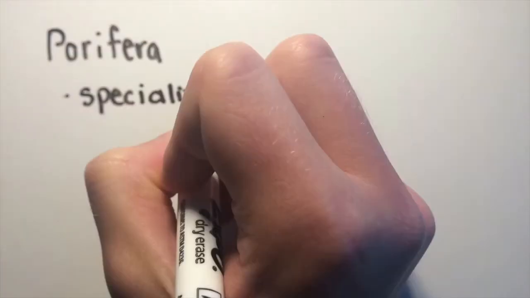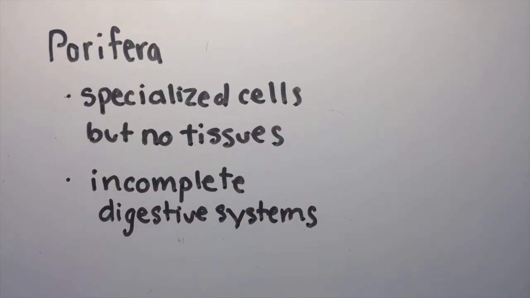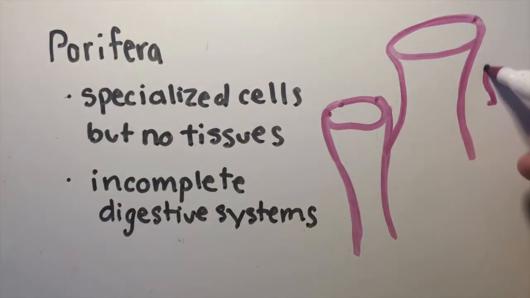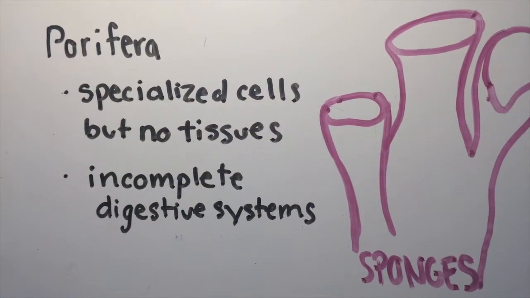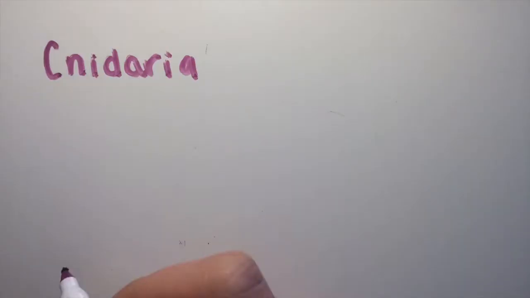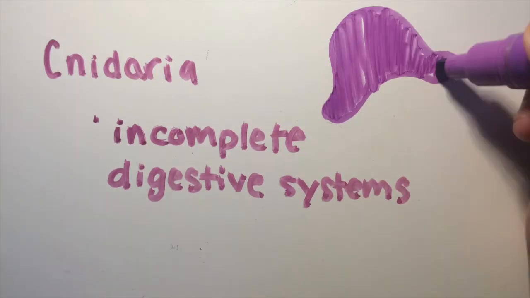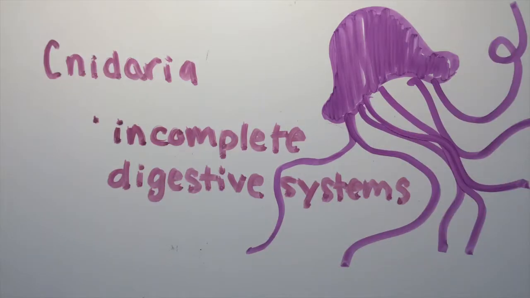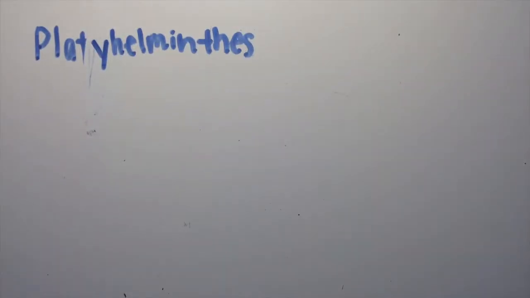Let's get into our invertebrate phyla. Animals in our Porifera phylum have specialized cells but no tissues and incomplete digestive systems. Sponges are an example of animals that belong in the Porifera phylum. Next we have Cnidaria, which include jellyfish and corals. Cnidaria have radial symmetry, which means they are symmetrical from a point in the center, and have true tissues and an incomplete digestive system. An incomplete digestive system in an animal means that the animal receives nutrients and excretes waste through the same opening in their body.